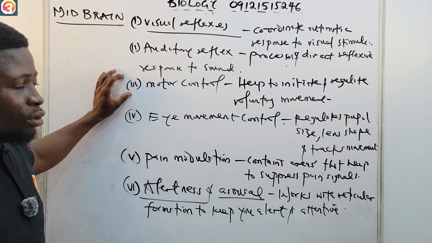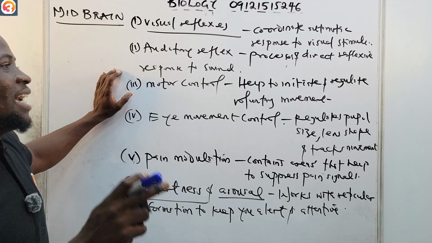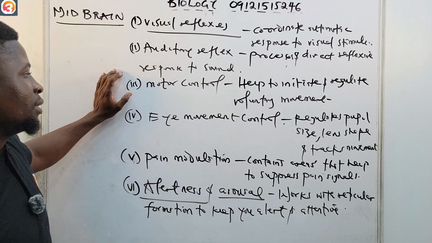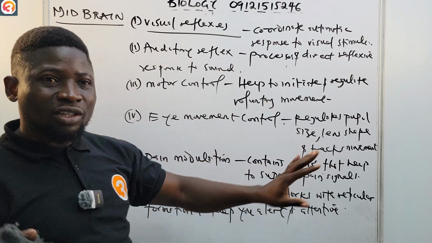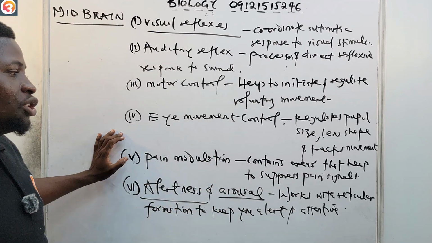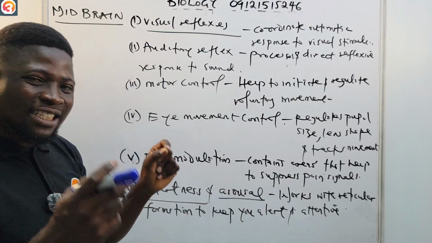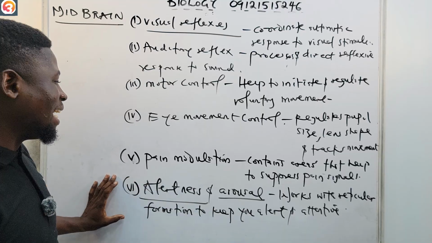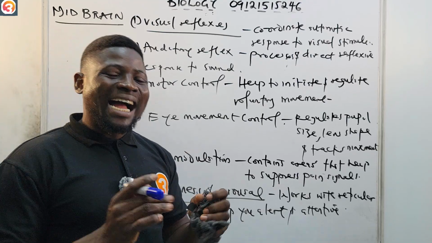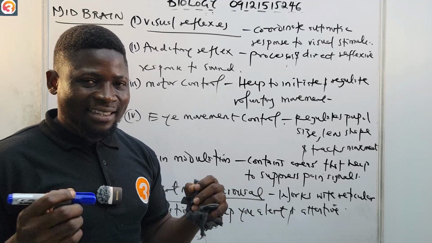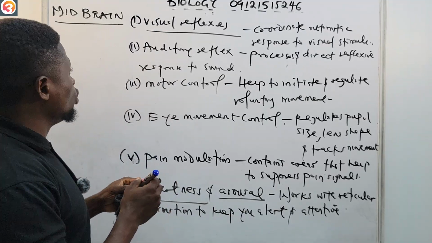Motor control also helps to initiate and regulate voluntary movement. Eye movement control regulates pupil size, lens shape, and tracks movement. Pain modulation contains areas that help to suppress pain signals. Alertness and arousal works with the reticular formation to keep you alert and very attentive. And that will now take us to the hindbrain.